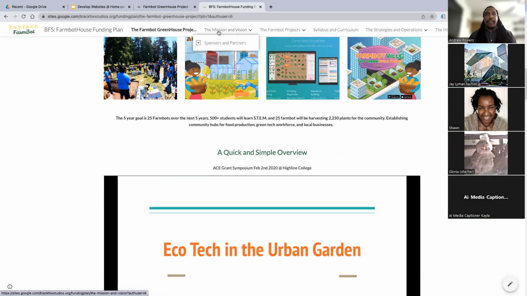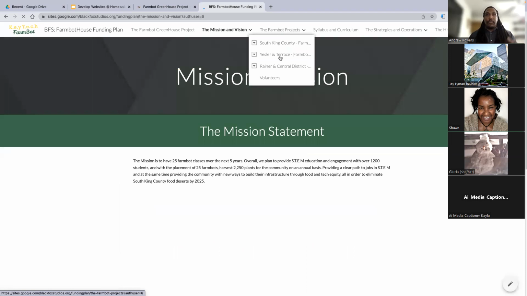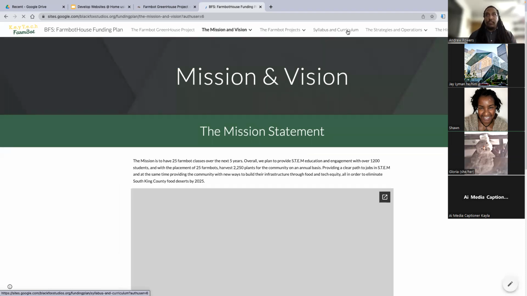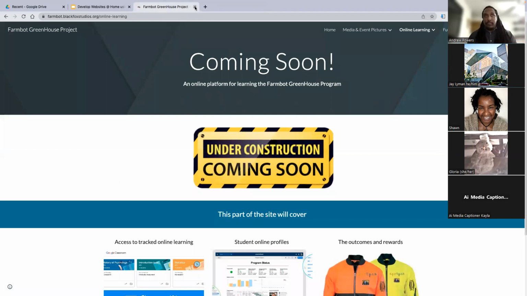So I won't click on everything, but as you can see, it's pretty extensive. There's a lot of information. There's a lot of drop downs. So this is a level that you can get to with a Google site. It's not just a landing page, and it can be a PayPal, a shop, anything you need it to be. But most of all, it's accessible and attaches to your Google Drive, which can make it the center for all your business content. So instead of just seeing it as a website, you can see it as a content management system.